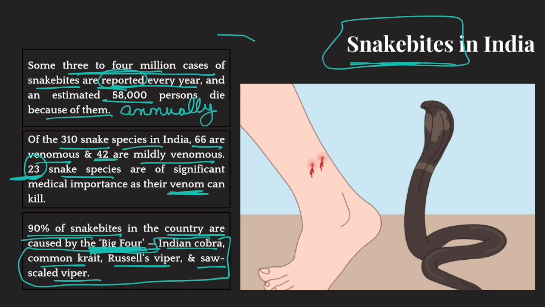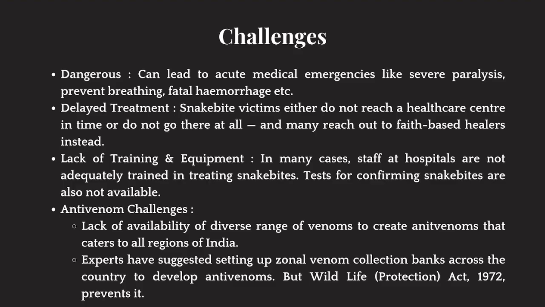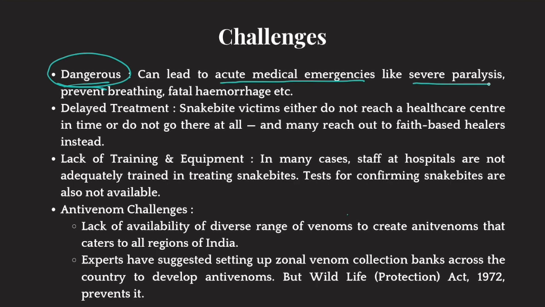First of all, it's a big problem in India. And second, there are various challenges in tackling this disease. So what are those challenges? First of all, snake bite, like any other disease, is very dangerous. In fact, it can take your life. So, snake bites can lead to acute medical emergencies like severe paralysis. And sometimes, because of this paralysis, you can't even breathe. And it leads to fatal hemorrhage. Hemorrhage means internal bleeding. Okay. So, it's quite dangerous. So, that is why it should be called a notifiable disease because, like many other dangerous diseases, it is also fatal.